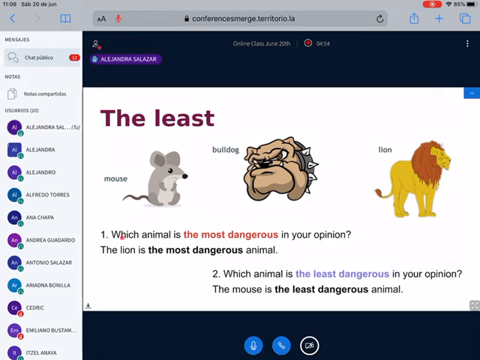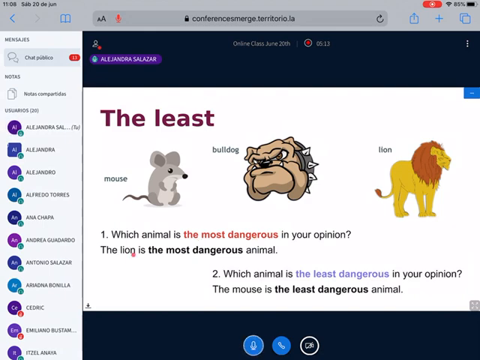Again, we are talking about superlatives, so we have to compare three or more objects. Yes, Ariana? We have mouse, bulldog, and lion. Which animal is the most dangerous in your opinion?